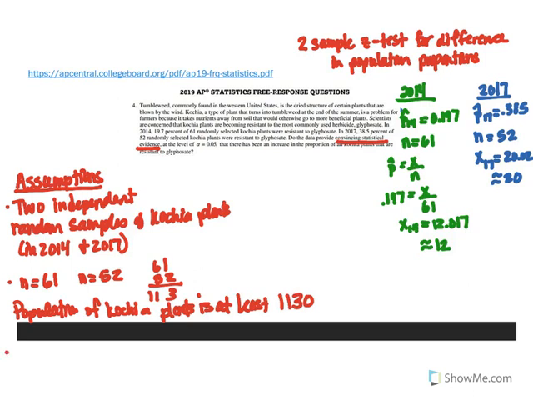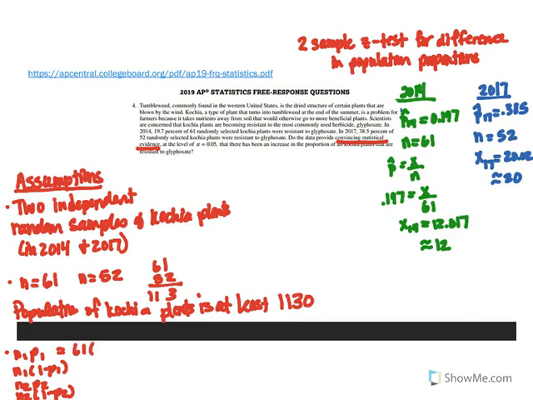The last is I need to check whether or not it's reasonable to assume normality. When I have a difference in two sample proportions, I have to check n1 p1, n1 times 1 minus p1, n2 p2, and n2 times 1 minus p2. I actually have to verify these and find the actual calculations.